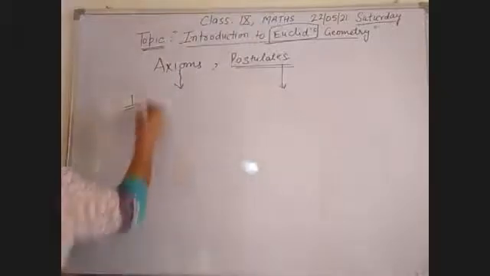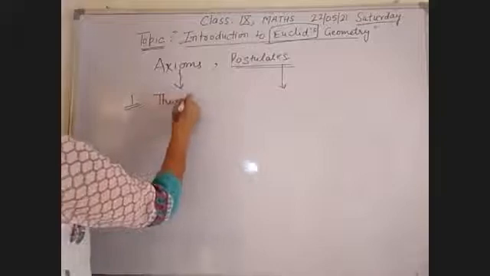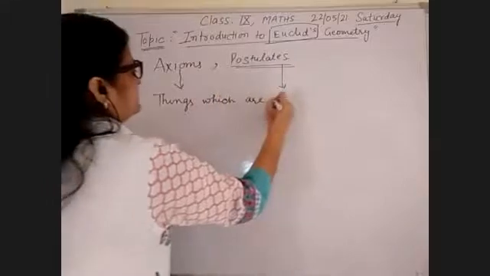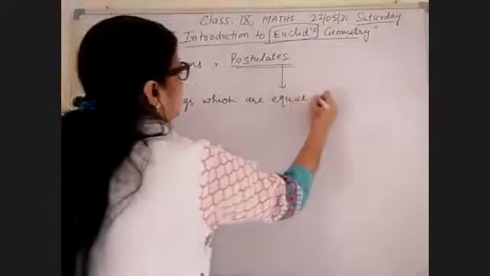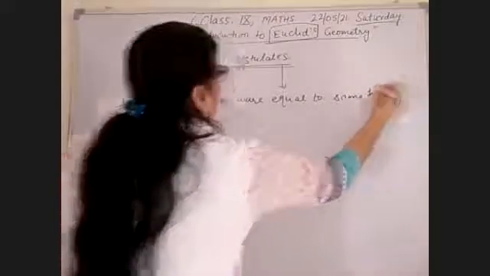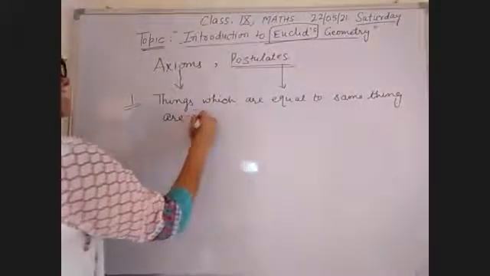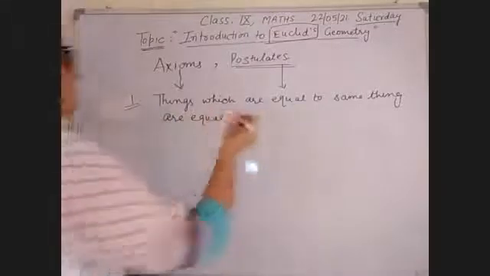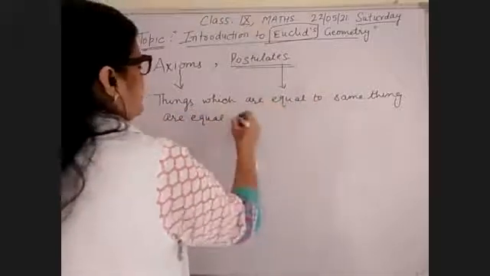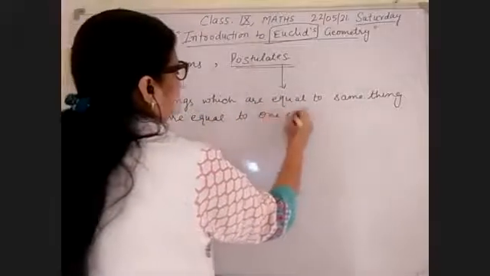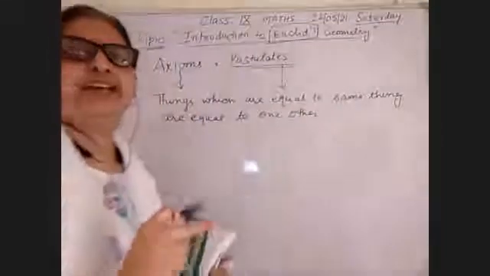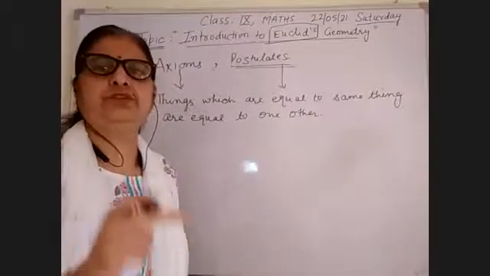The first axiom is: things which are equal to the same thing are equal to one another. One by one I will clear it also. What does it mean?